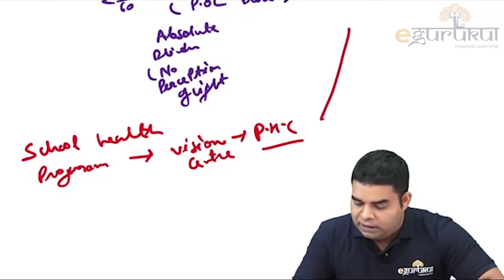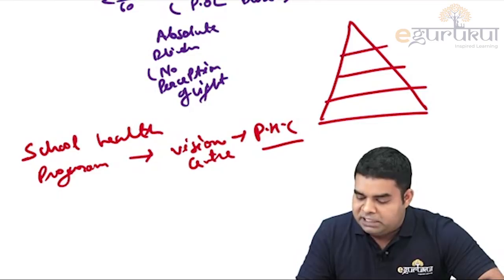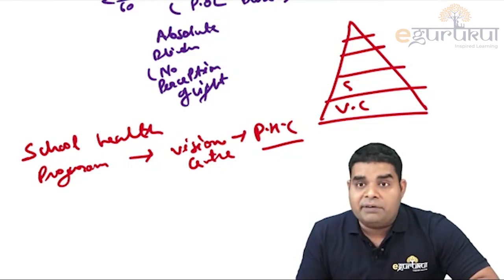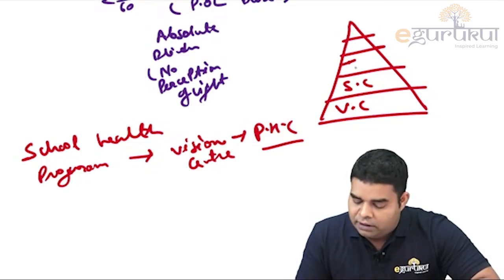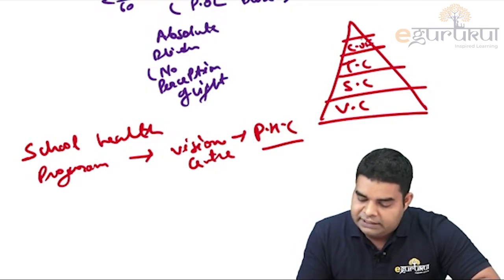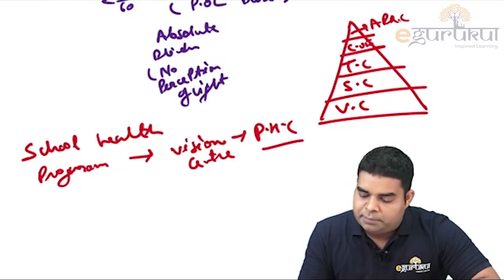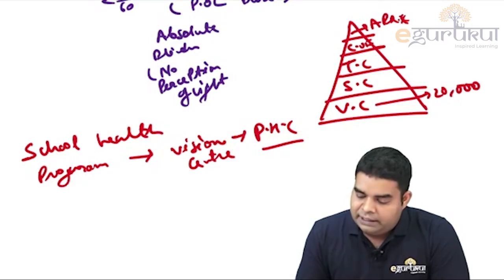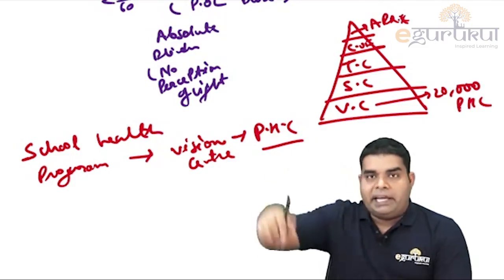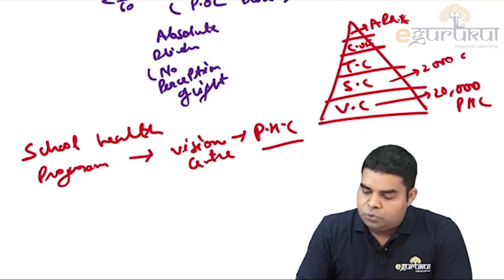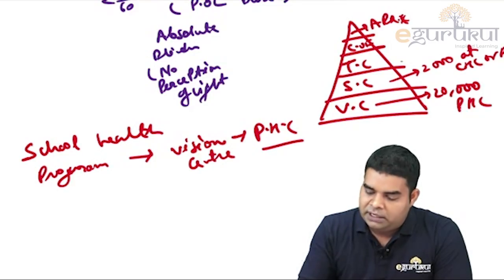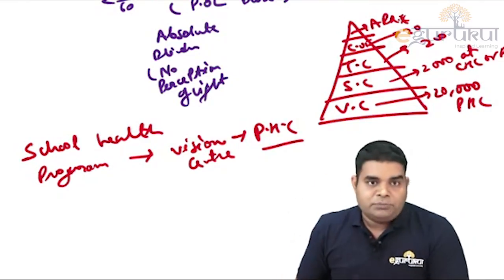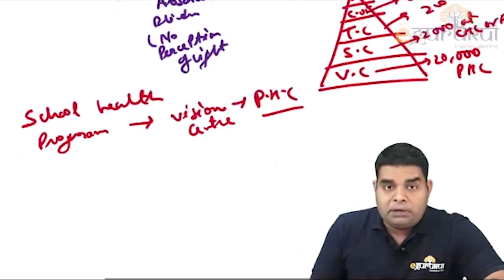Because I hope you remember the pyramid which we draw in NPCB program Vision 2020. First is our vision center, then is our service center, then is our training center, then is center of excellence, and then is apex center, which is Rajendra Prasad Ophthalmic Research Center at AIIMS. So vision center is 20,000 and it is at PHC. And then we keep on decreasing by 10: service center is 2000 at CHC or district hospital. Then training center is 200, center of excellence is 20 and apex center is 1. So remember, school health program comes under vision center.